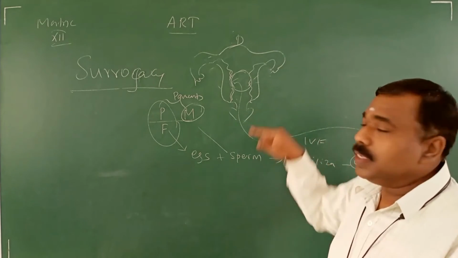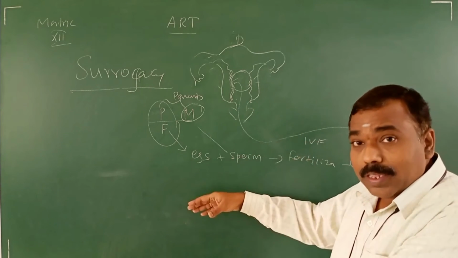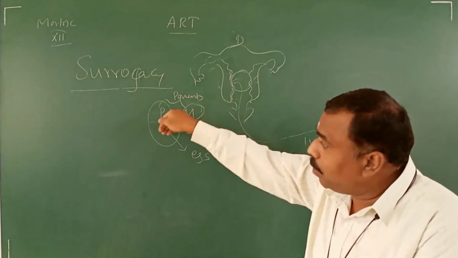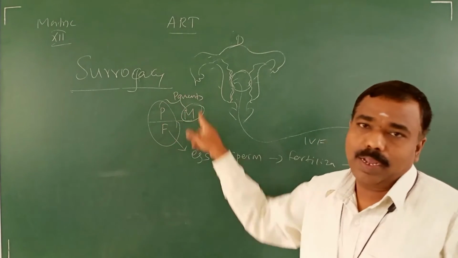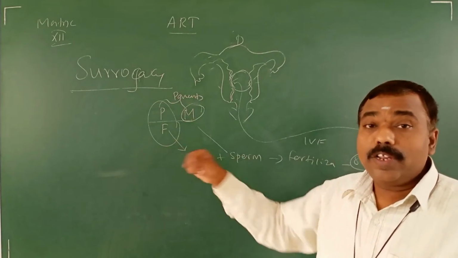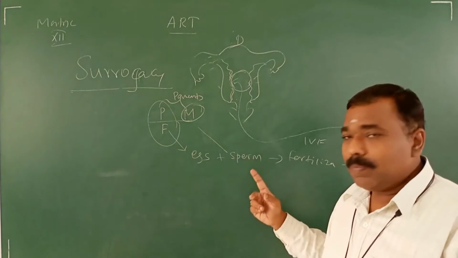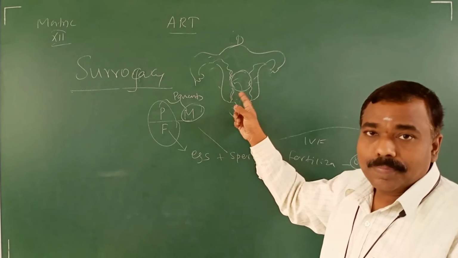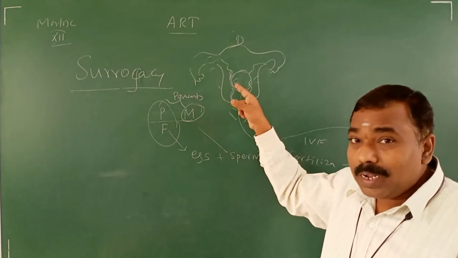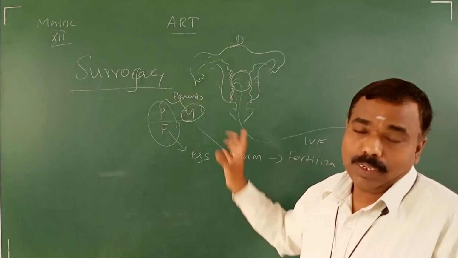After delivery, the surrogacy mother should donate the infant to the real parents. These are all the real parents. Why do we call them real parents? According to law, they have given the egg and sperm. Here only the rendered mother; sorry for using the term, the surrogacy mother.